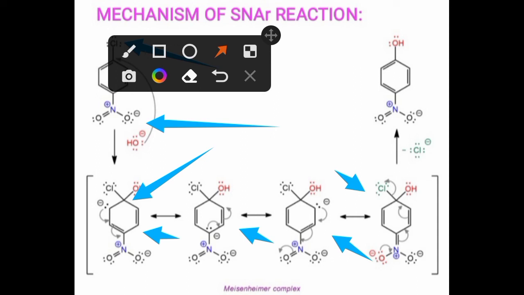After the formation of the Meisenheimer complex, the last stage is obtained when Cl is given out and the product of the aromatic nucleophilic substitution is obtained, where Cl is replaced by OH.